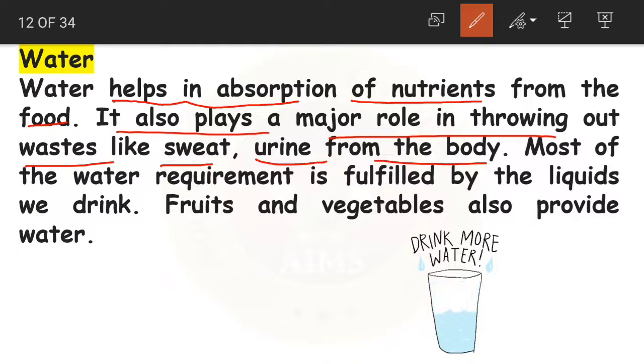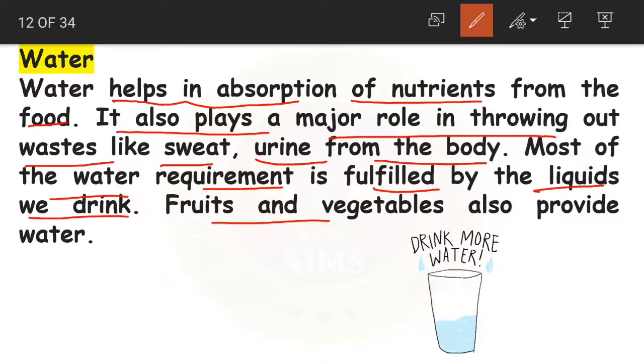And most of the water requirement is fulfilled by the liquids we drink. So we take water in the water form, and we also take it in any other liquid form. Suppose milk, again milk also contains water. Fruit juices also contain water. So water can be taken in any form here.